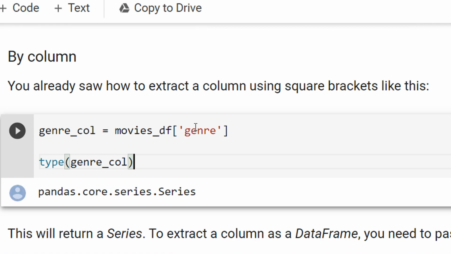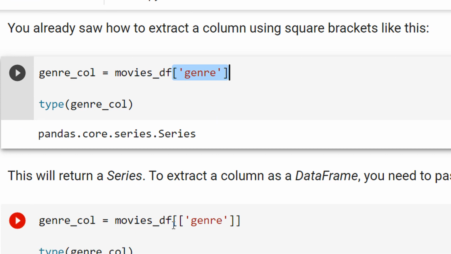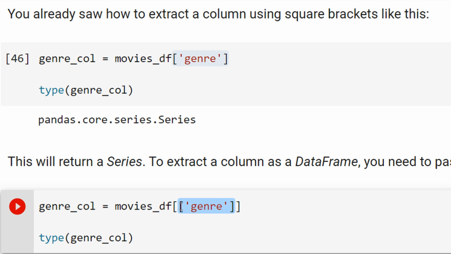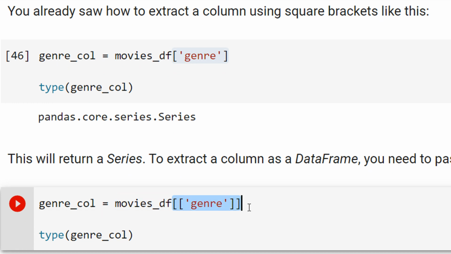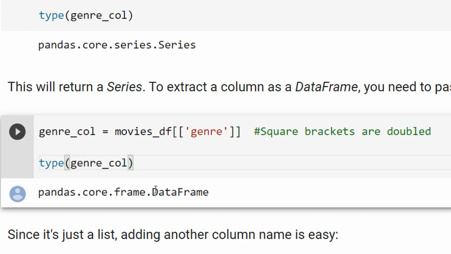Now there are some operations in pandas which you can only apply on a data frame. So if you want to work on a single column but you need a data frame, you can just see the difference here. There is a single bracket here, like an array, and there are two brackets here. Genre is again enclosed inside square brackets. Let me write here in the comments, square brackets are doubled. When I do this, you will see it will be a data frame. Just the presence of this outer bracket makes it a data frame.